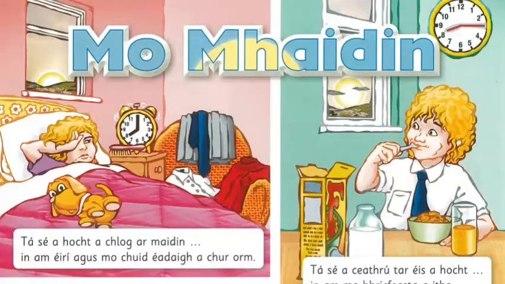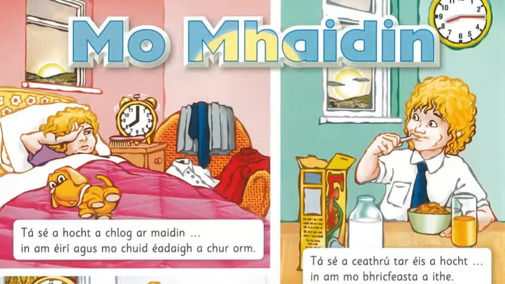Okay, so Mo Mhaidin means my morning. In the first picture, tá sé a 8 clog. It's 8 o'clock Mhaidin in the morning. In am éirí. So in am means time. It's time to get up. Agus mo chuid éadaí. My clothes. Éadaí are clothes. A chur orm, to put on me. So she has to get up and put her clothes on.